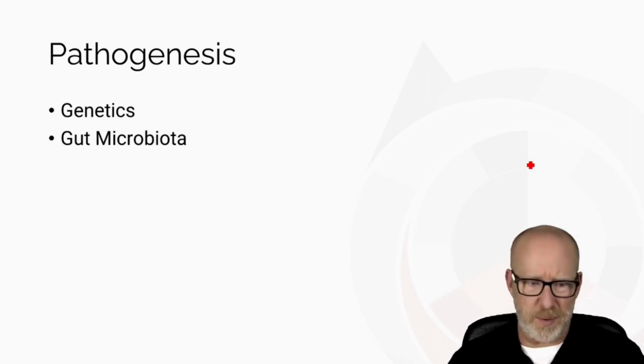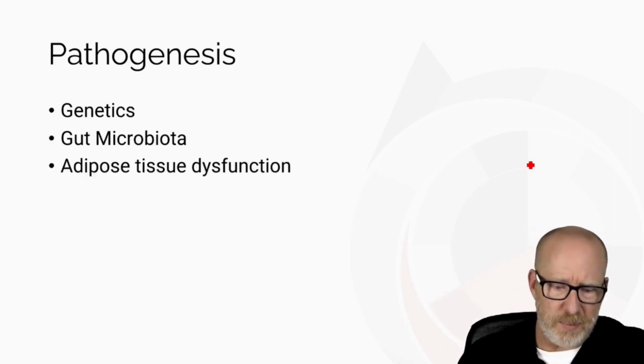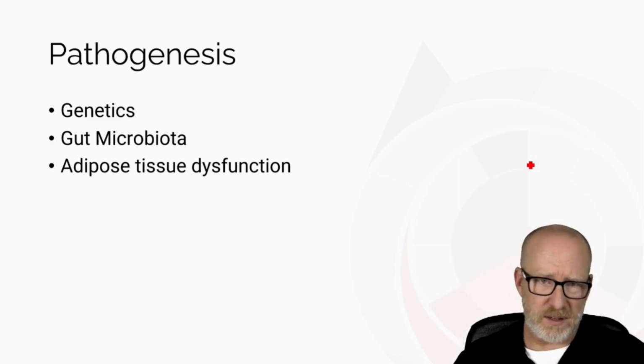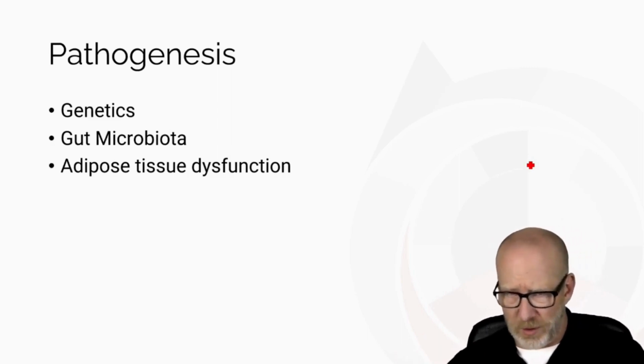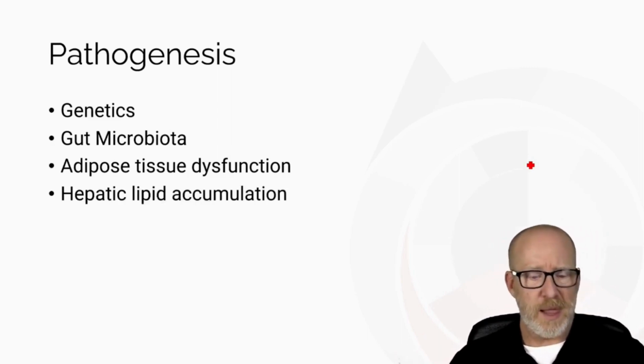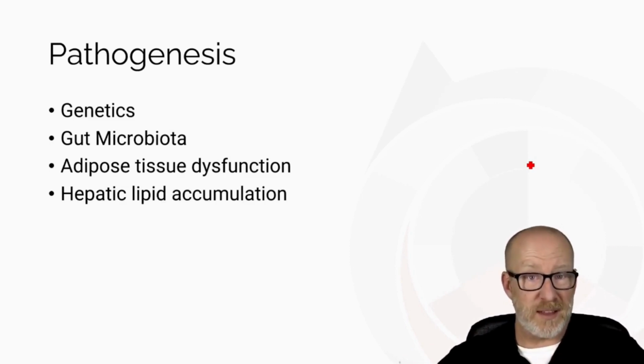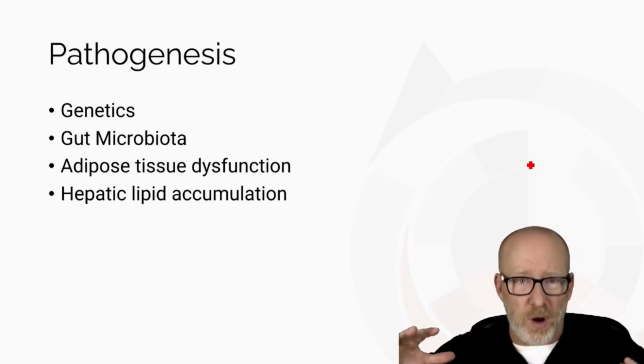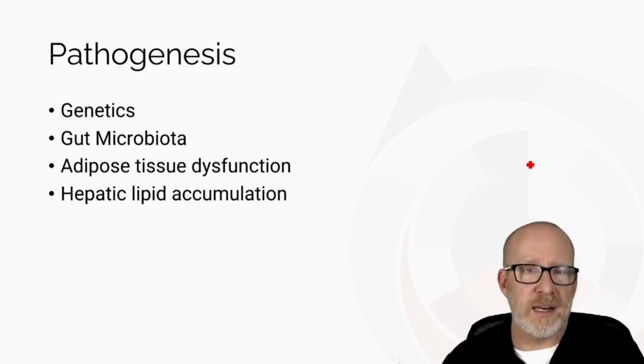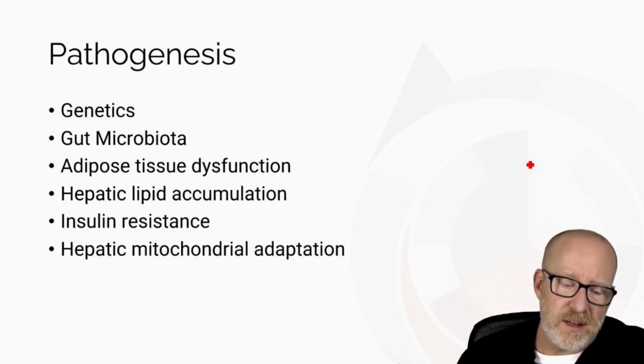Gut microbiota, I put that second because that's a big one. Adipose tissue dysfunction: fat, inflamed toxic cells, less adiponectin, more leptin, more chemokines and adipokines. Hepatic lipid accumulation, we just talked about. It's either making too much and it can't get rid of it, or all the fat is coming out from the rest of the body and it's going to the liver. Insulin resistance can cause that.